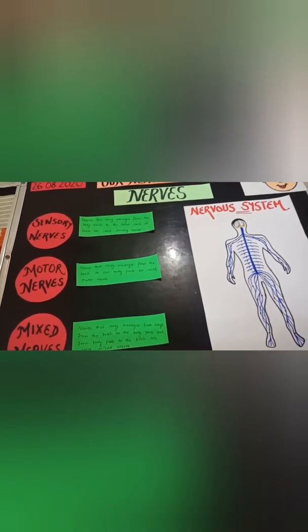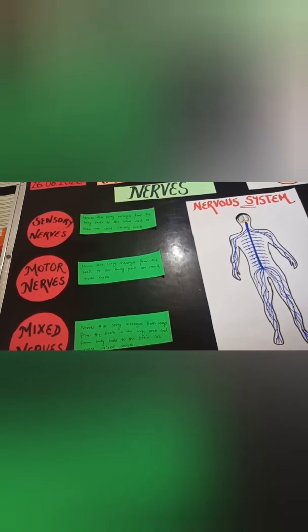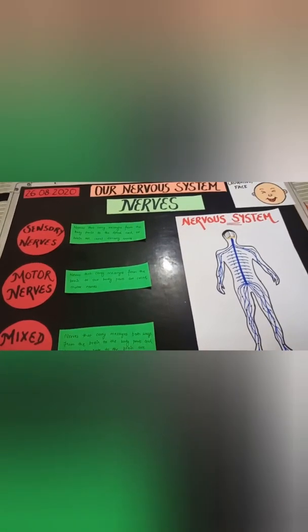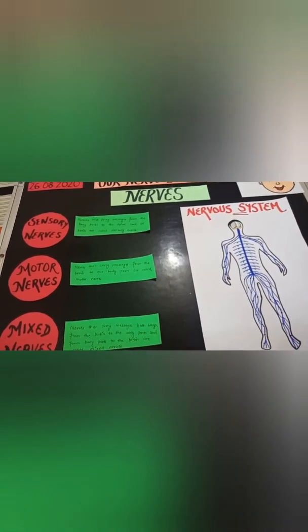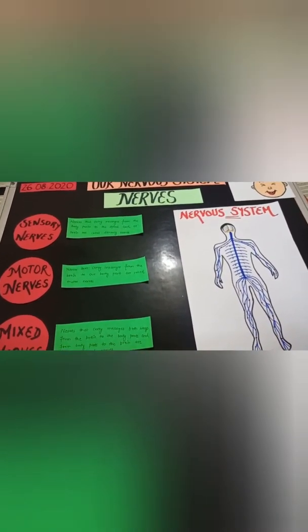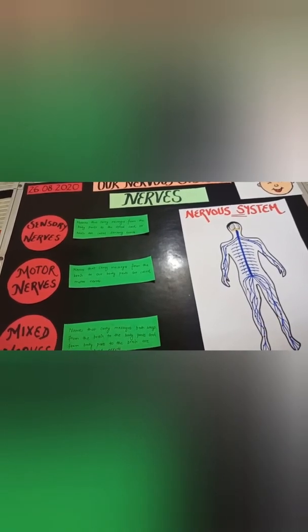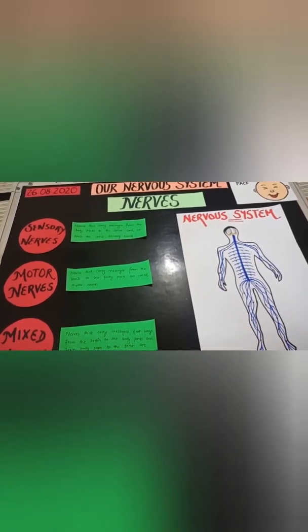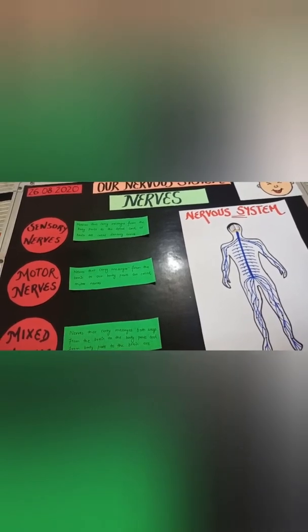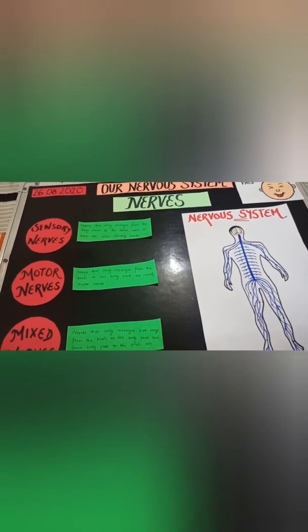Okay, let me give you one example. To understand this, imagine you are cycling down a road. You are going somewhere. The lights suddenly turn red. Understood? So the sensory nerves from your eyes pass on this information to the brain, because sensory nerves carry messages of what we see, hear, smell, taste and touch.